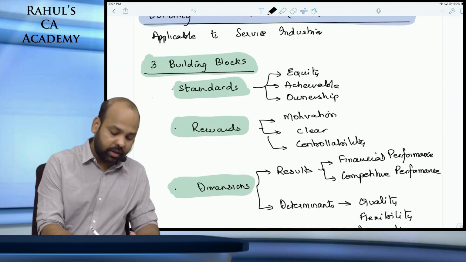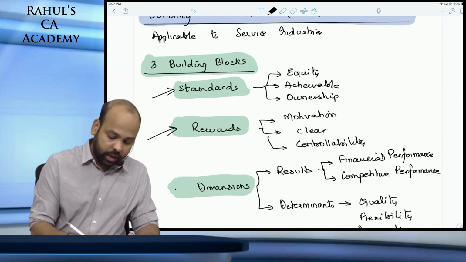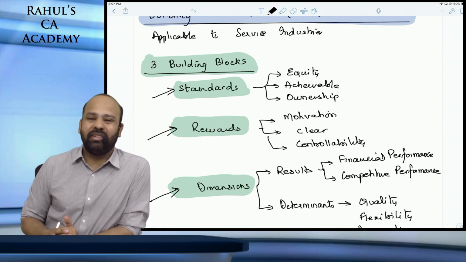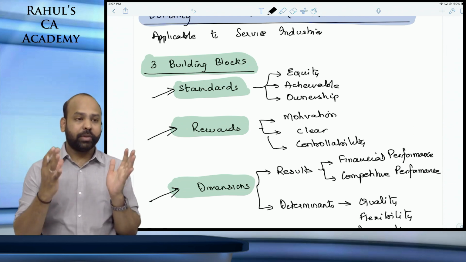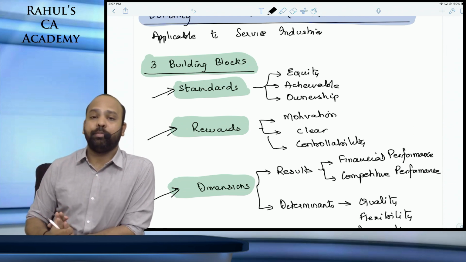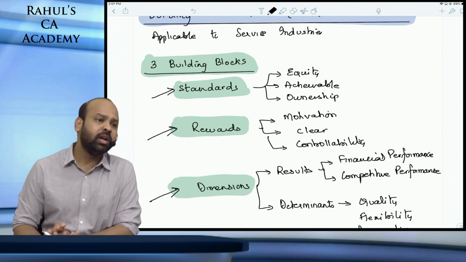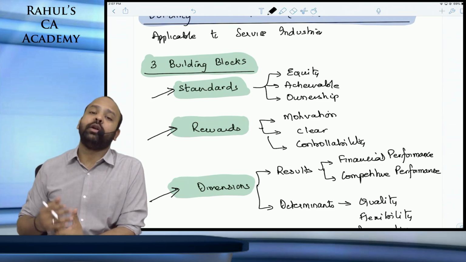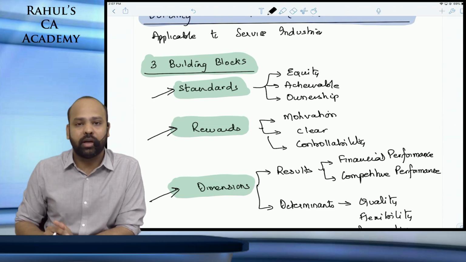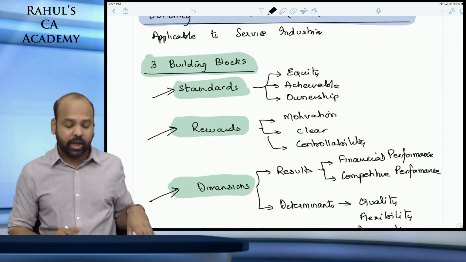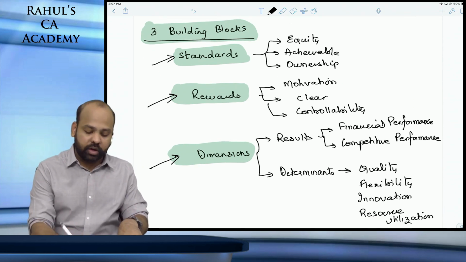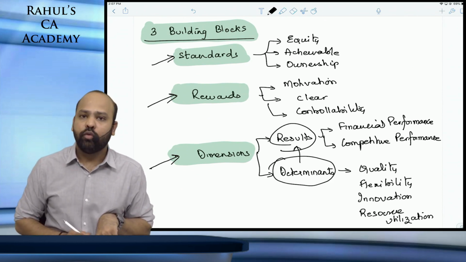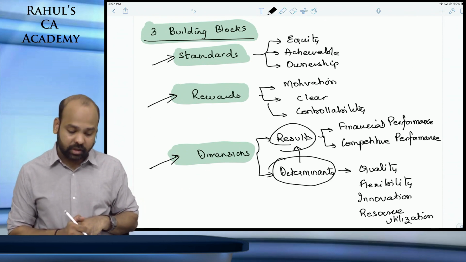You have standards, you have rewards, and you have dimensions. When you say standards, beta, these are basically the targets that a particular department or a particular employee is supposed to achieve. Rewards, beta, is what is the benefit, or how are you going to reward the employees, how are you going to reward a particular department. And then finally, dimensions: how are you going to achieve your results and what factors would affect these results.